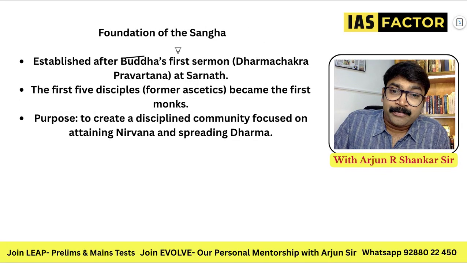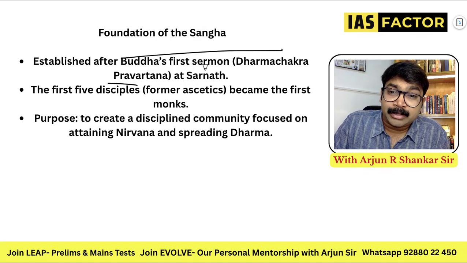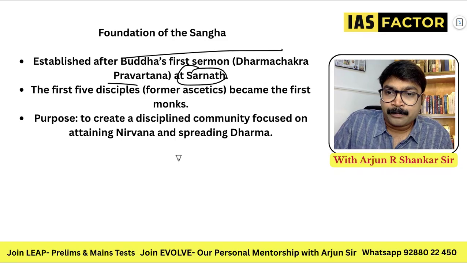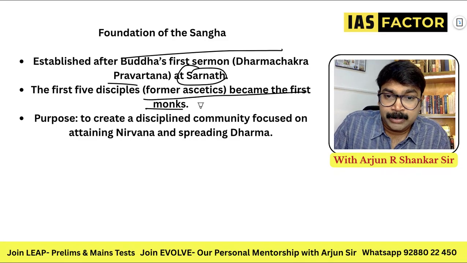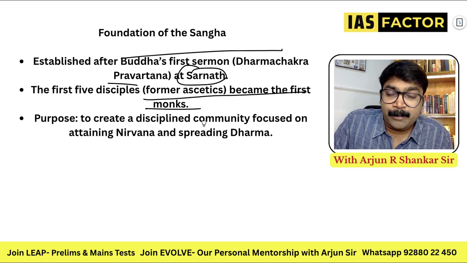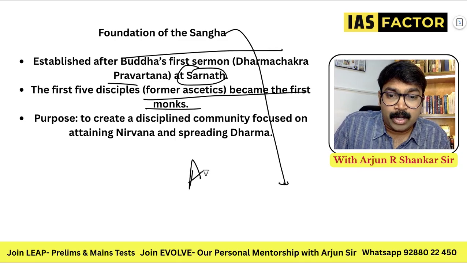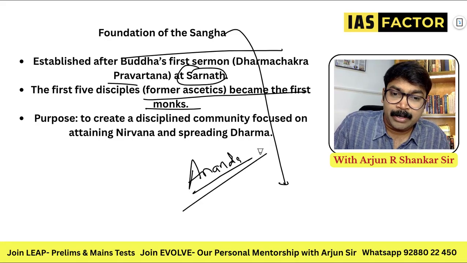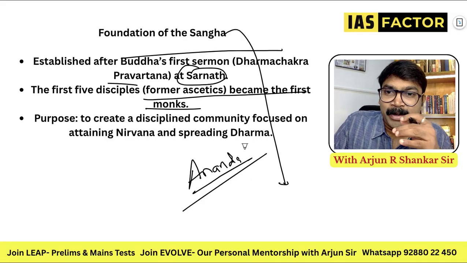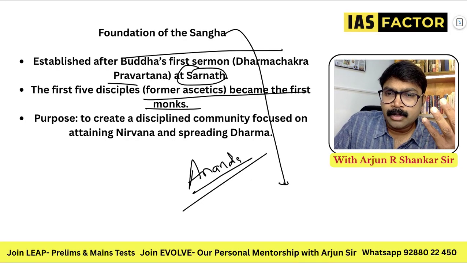It was established after Buddha's first sermon, the Dharma Chakra Pravartana at Sarnath. The first disciples became the first monks. The purpose was to create a disciplined community, and Buddha's most famous Shishya, or disciple, was Ananda. Ananda was his most favorite disciple. So Buddha created a lot of people like this, and this is the Buddhist Sangha.